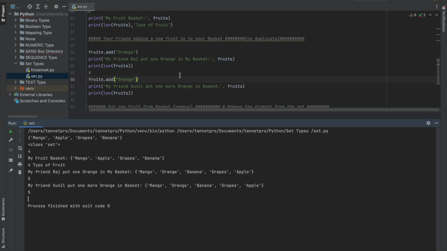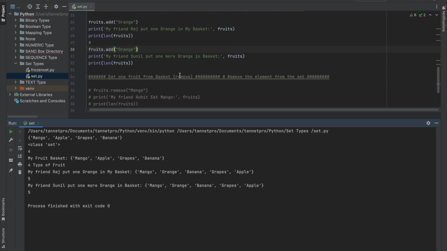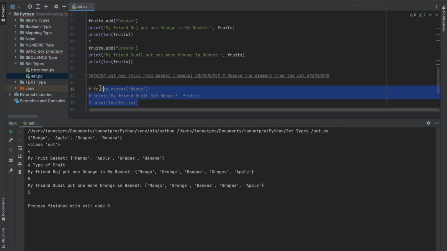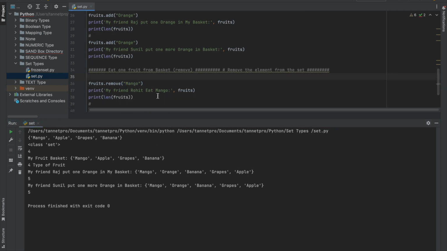Now the other most important part is remove, right? How do I remove? I try to explain with this. I am trying to use this command, remove, and mango. Here mango is there, right? I am trying to remove mango from the fruits variable.